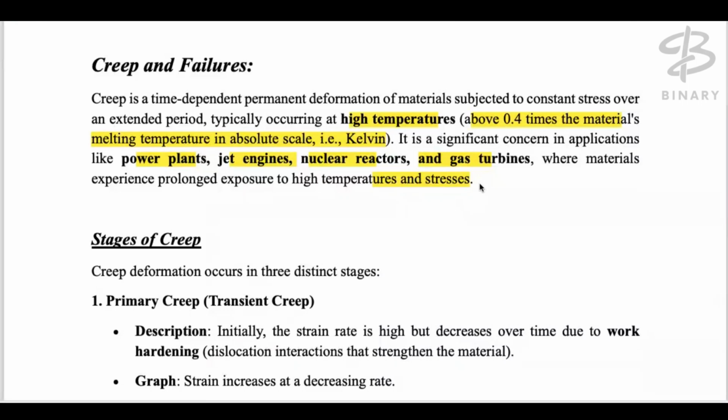Take the example of a material with a melting point of 600 Kelvin. What would be the high temperature where the stress is applied and creep will occur? That would be 0.4 times 600, which is 240 Kelvin. This is the minimum criterion.